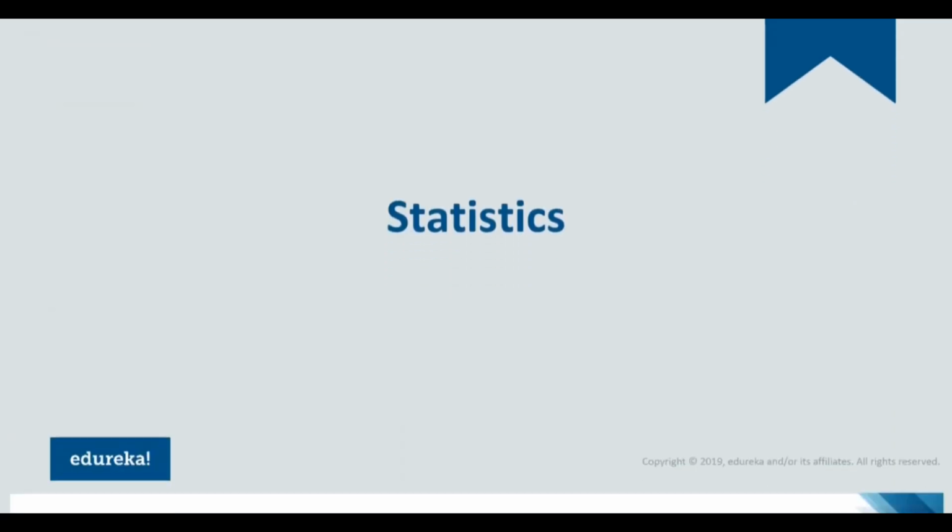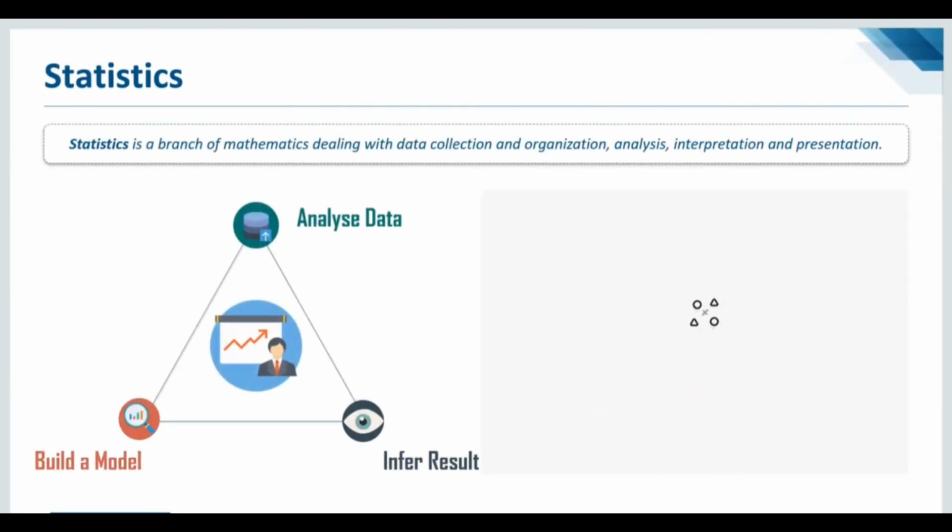Starting with statistics. Statistics is a mathematical science pertaining to data collection, analysis, interpretation, and presentation. It is used to process complex problems in the real world so that the analyst can look for meaningful trends and changes. Analysts review the data so that they can reach conclusions, and several statistical functions, principles, and algorithms are implemented to analyze the raw data, build a statistical model, and infer or predict the result. In a single sentence, statistics is a branch of mathematics dealing with data collection and organization and then performing analysis, interpretation, and presentation, right?